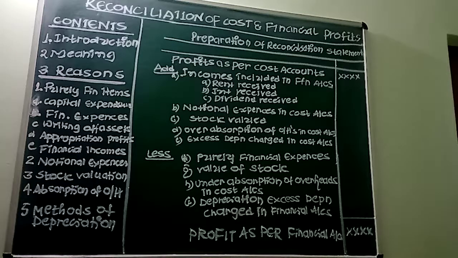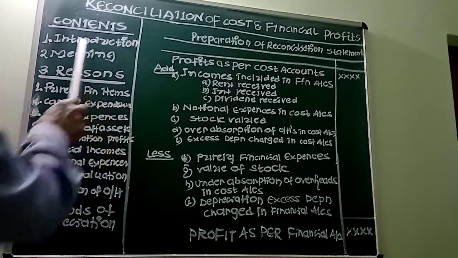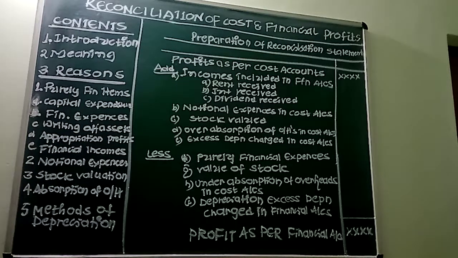In that, the first one is capital expenditure. Capital expenditure is incurred to purchase or create assets such as purchase of furniture, building, machinery, goodwill, patent rights, etc. These items will not appear in cost accounts.